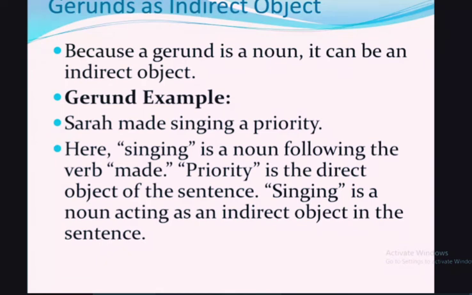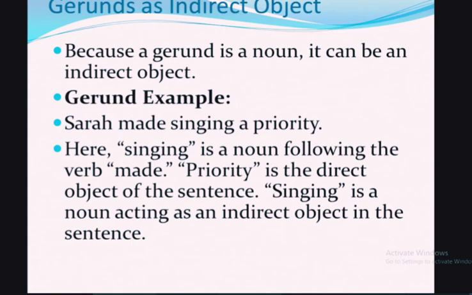So the difference between verb and gerund: if I say, "He is playing cricket," playing is showing an action, so it is a verb. If I say, "I like playing cricket," like is the verb and playing is used as a noun, so it is called a gerund.